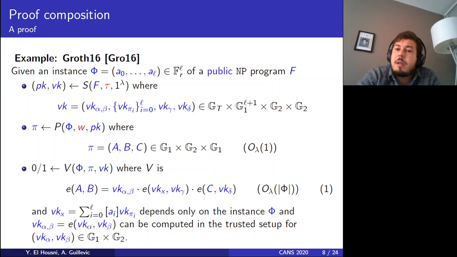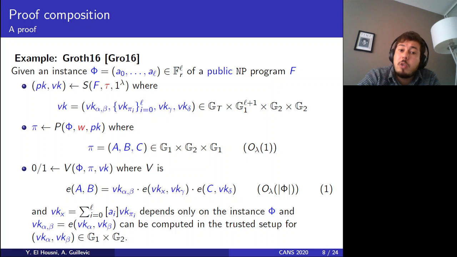So we have a public program F, and an instance of the public program, which we denote phi. We have the algorithms that we proposed earlier: setup, prove, and verify. The setup takes F, tau, and lambda, and outputs the PK and VK. Here we give explicitly the verification key, as we will be focusing on the verification side later. The verification key is a set of elements in G1, G2, and GT, as defined in the pairing notation slide.